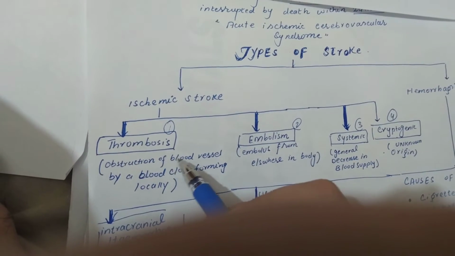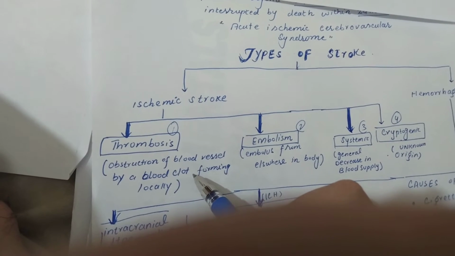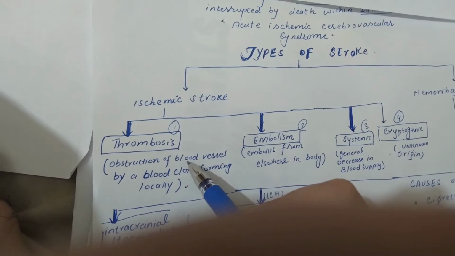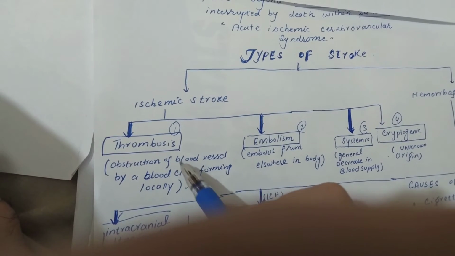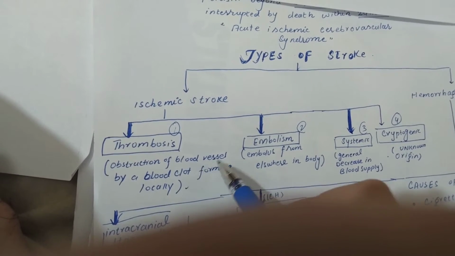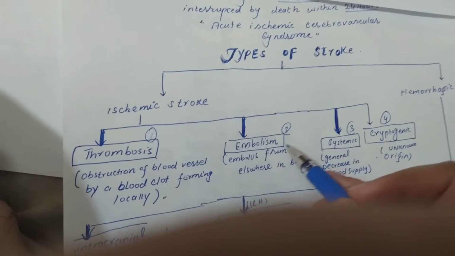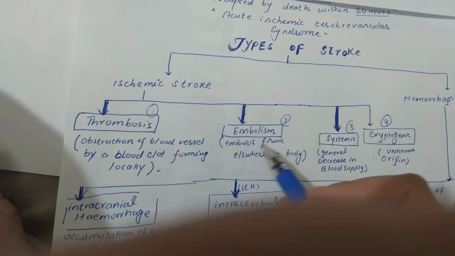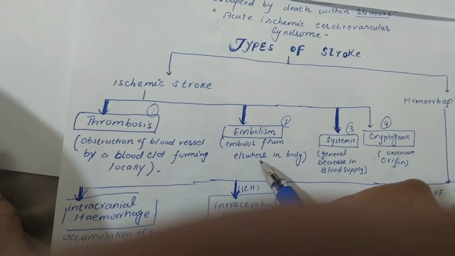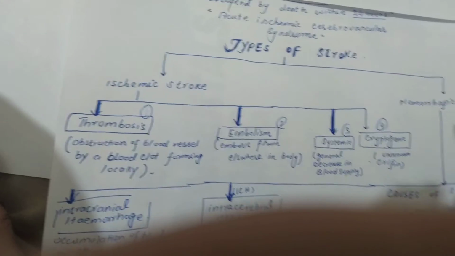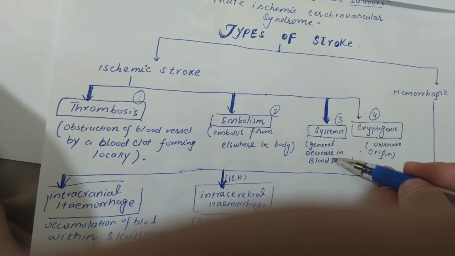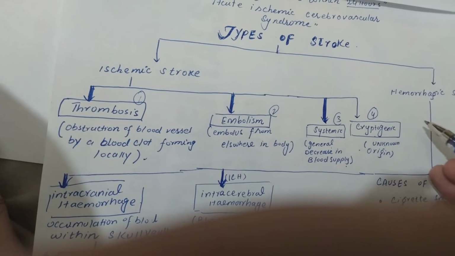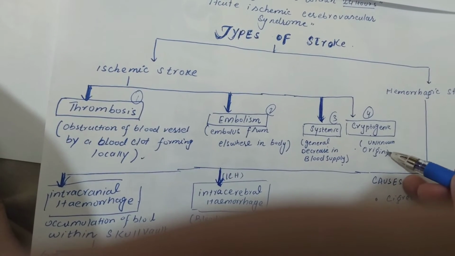Thrombosis: obstruction of blood vessel by a blood clot forming locally. That is, the blood vessel will be obstructed if a blood clot is formed locally. And embolism: embolus from elsewhere in the body. Systemic: general decrease in the blood supply. Cryptogenic is known as unknown origin.